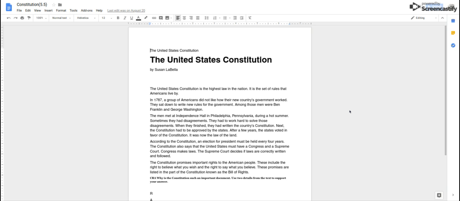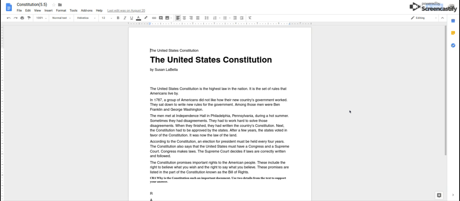According to the Constitution, an election for president must be held every 4 years. The Constitution also says that the United States must have a Congress and a Supreme Court. Congress makes laws. The Supreme Court decides if laws are correctly written and followed.